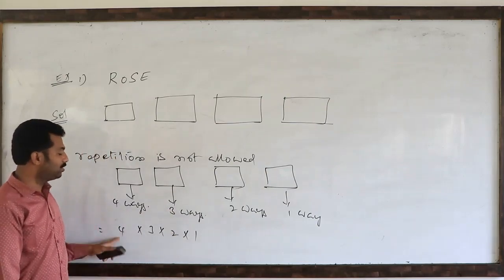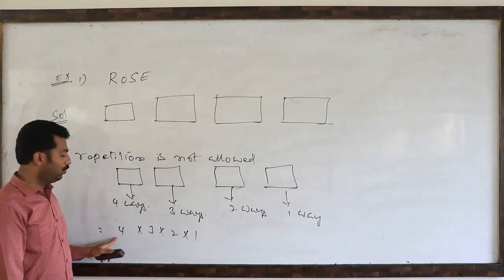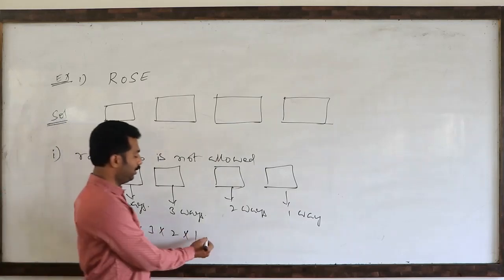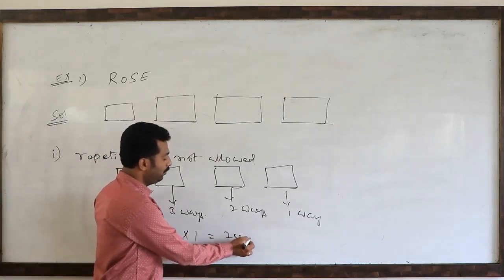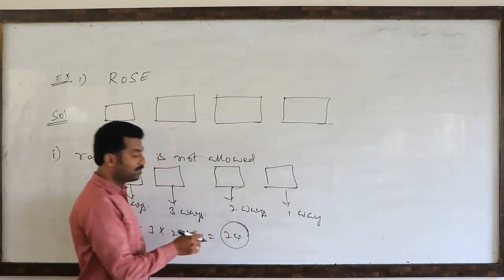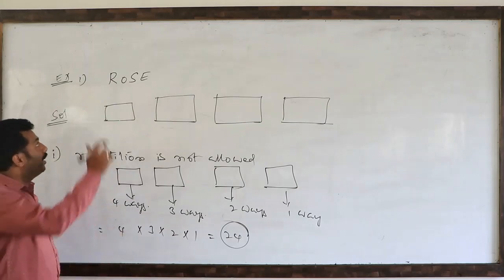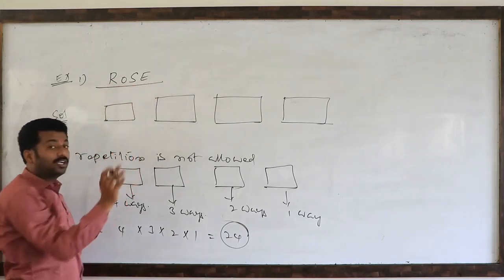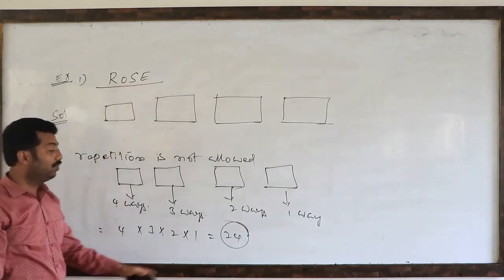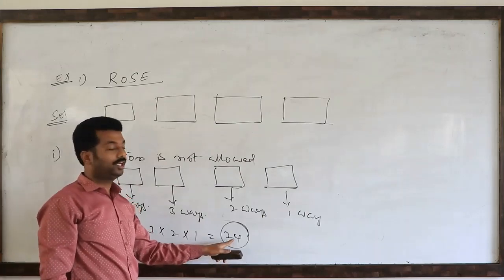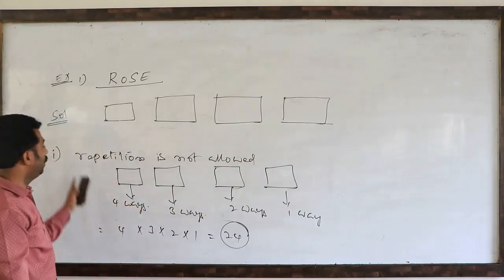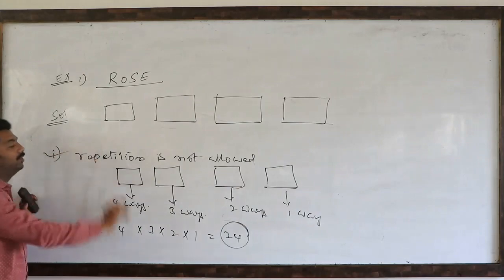So fundamental principle of counting. So 4 into 3 into 2 into 1, that is 24 words we can form with the letters of the word rose. By using these letters, 24 words we can form.